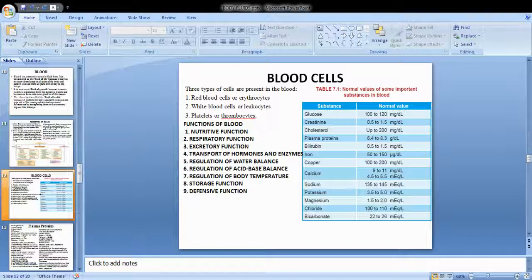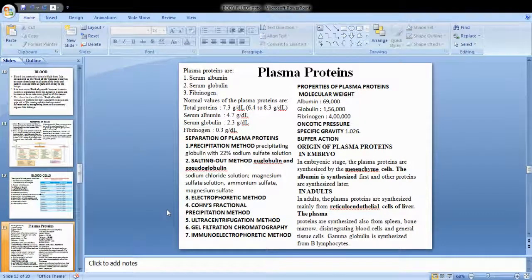The body temperature is also maintained because of the liquid nature of the blood. Storage function: there are many storage functions. Excess nutritive components are sent to different parts of the body for storage, for example liver, spleen, etc. Defensive function: it carries antibodies. So defensive function is also very important.